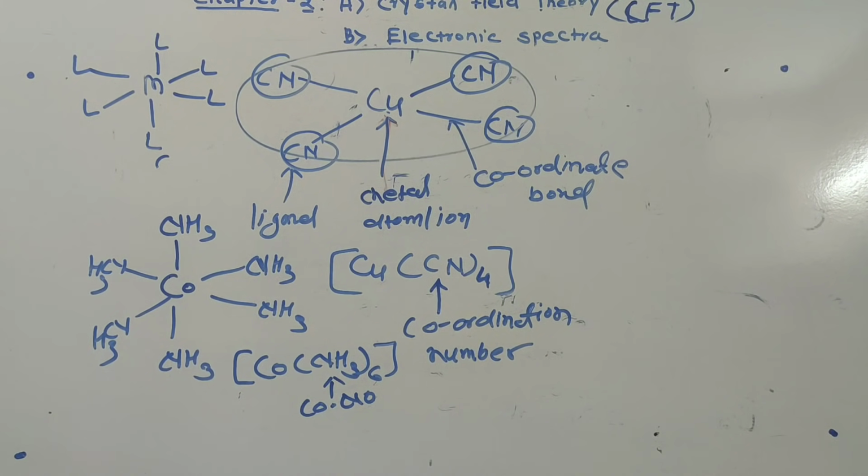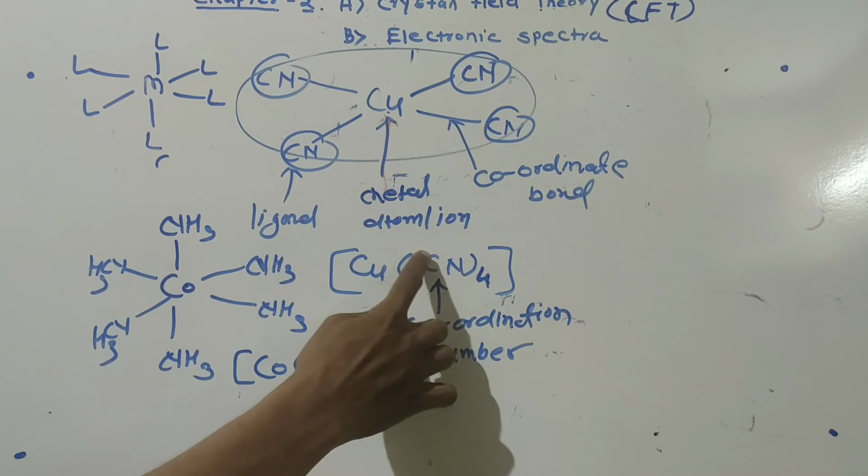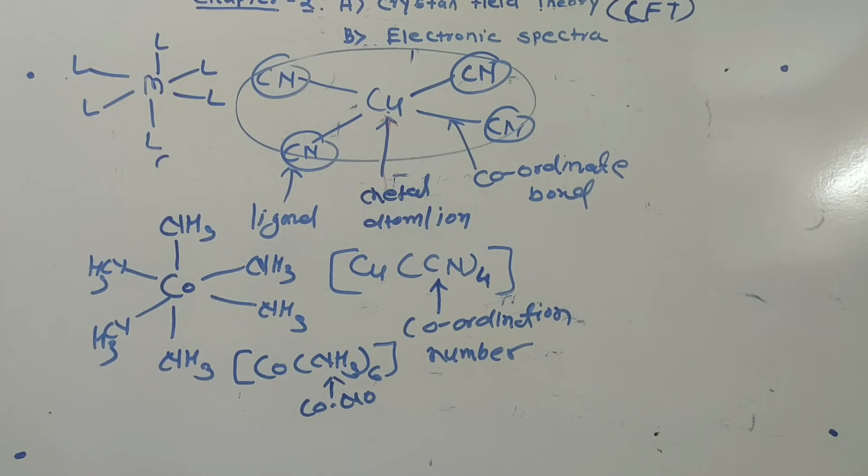Now, depending on the number of ligands, or the coordination number, the coordination compound shows some shape or geometry.